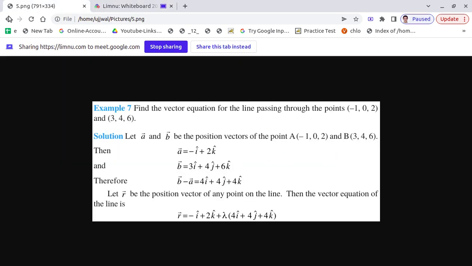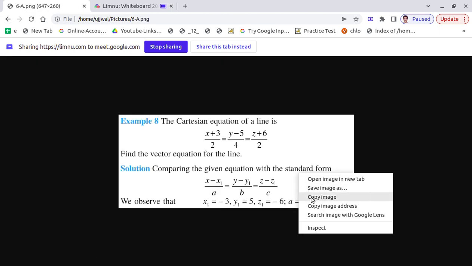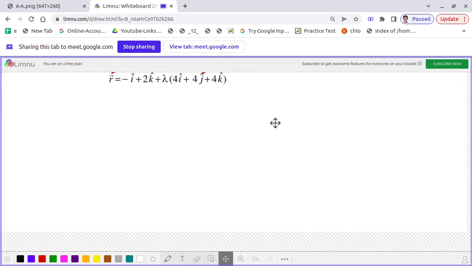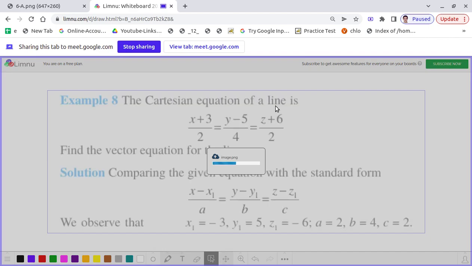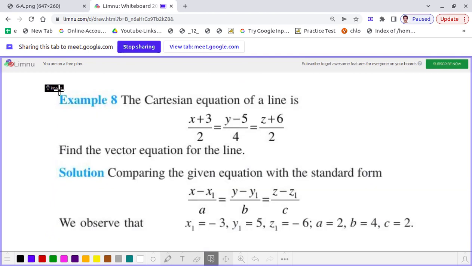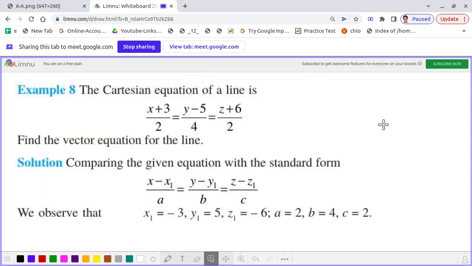Now dear students, let's concentrate on another question, and here it is. The question here is that the Cartesian equation of a line is given, which is (x plus 3) by 2 is equal to (y minus 5) by 4 is equal to (z plus 6) by 2. We need to find the vector equation of that line.